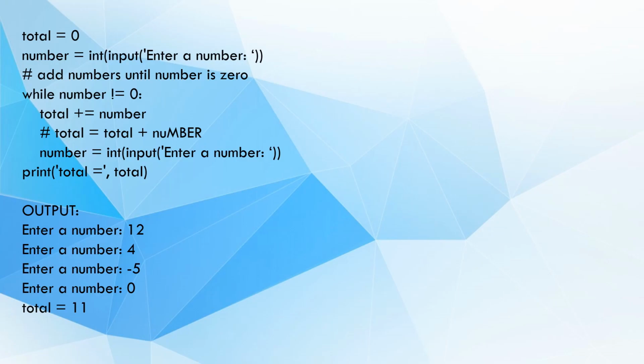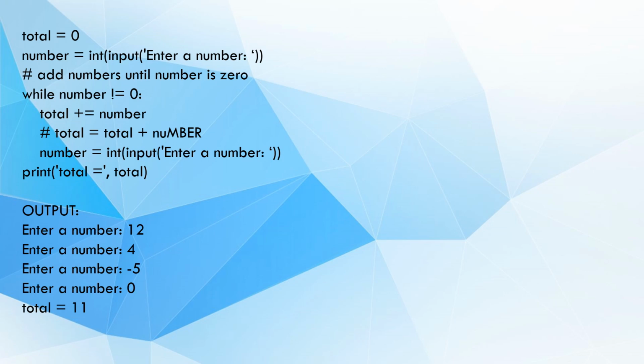Here is another example on while loop. Let's go through the code step by step. The code initializes a variable total to 0. This variable will be used to store the sum of the numbers entered by the user.